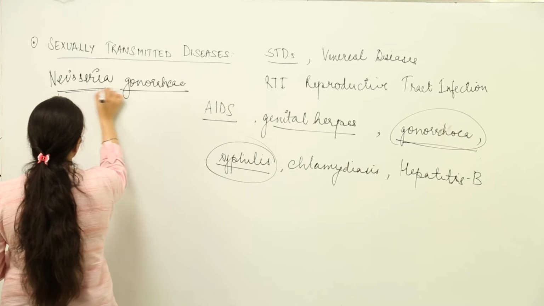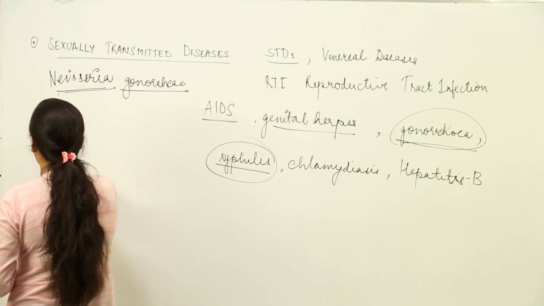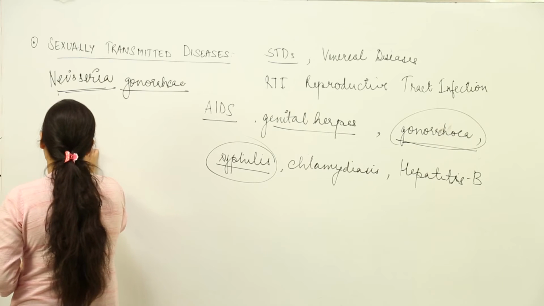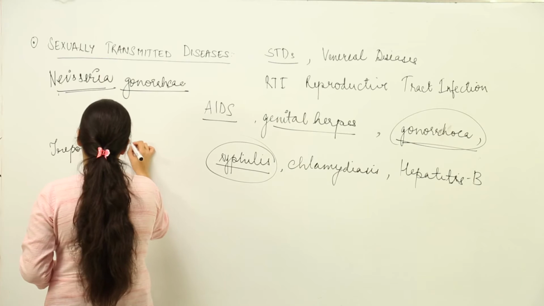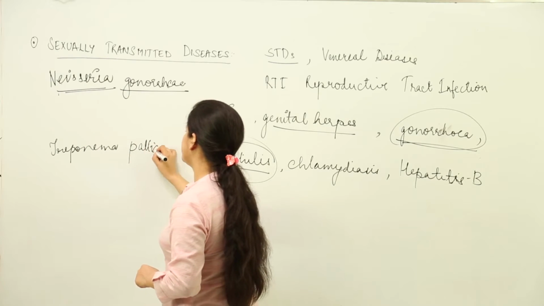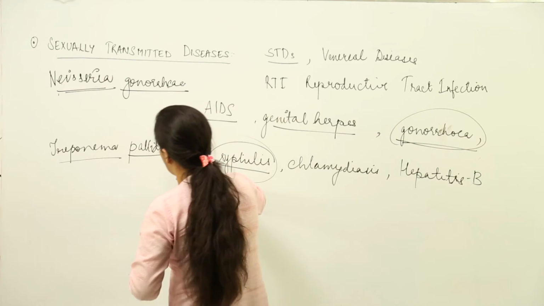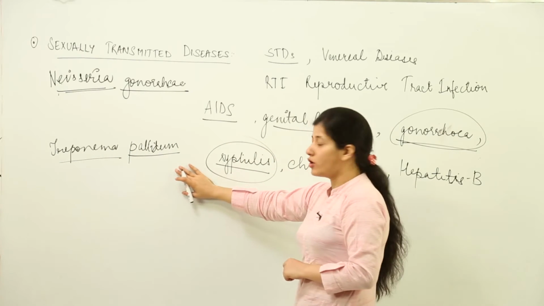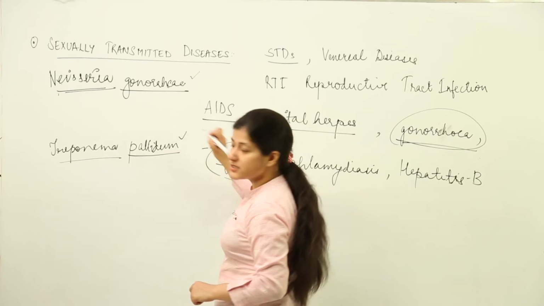This is the bacteria which causes gonorrhea, and the bacteria responsible for causing syphilis is Treponema pallidum, or T. pallidum. Gonorrhea is caused by this one, while this causes syphilis.